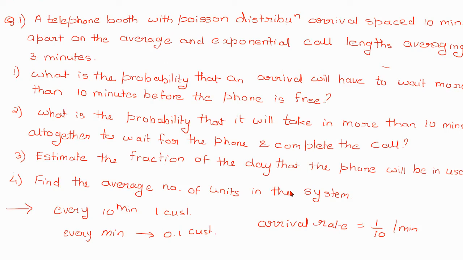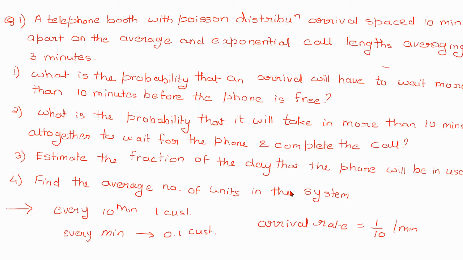Now the second sub question under 8 is: what is the probability that it will take more than 10 minutes altogether to wait for the phone and complete the call. See the difference between the first and second sub question.